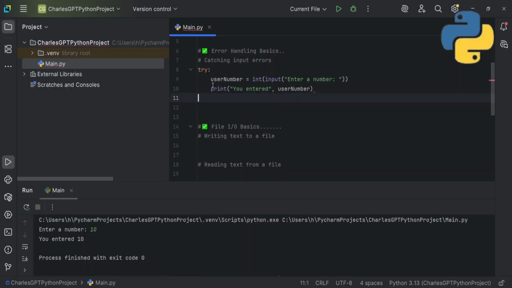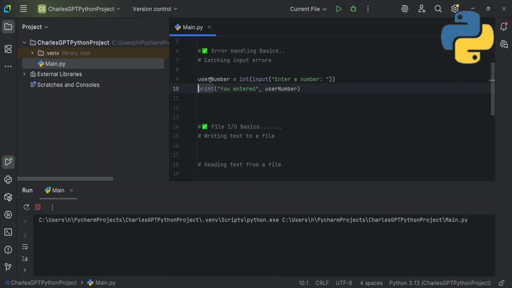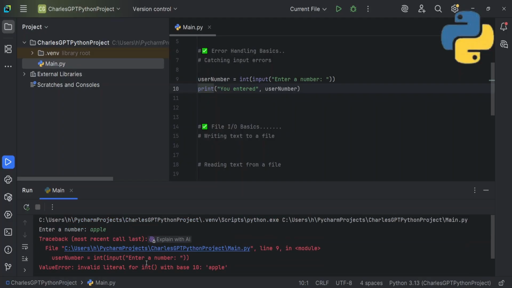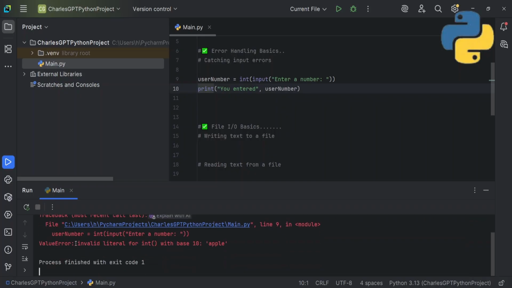Let me delete this and let me delete this. I'll put it like this. Okay, so if I run this program and it tells the user to enter a number and the user types "apple", you see it gives an error. So a very good way to handle errors that I always use is, once I see the error, yes, the user can do something like this.